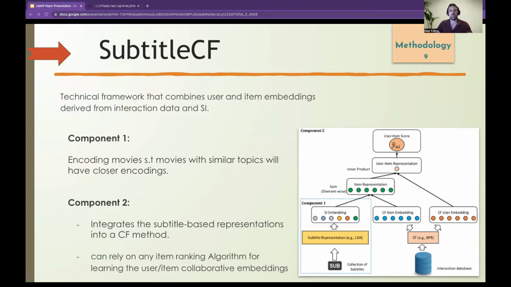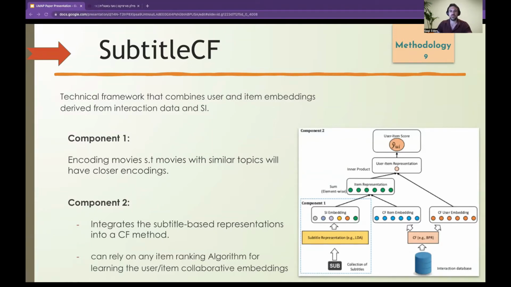So, component one: we researched three different methods for extracting the subtitles representations, while the main ones were LDA and Longformer. In LDA, each movie is encoded by its topics distribution, and later on, we use these interpretable factors to aid the user's decision-making process.